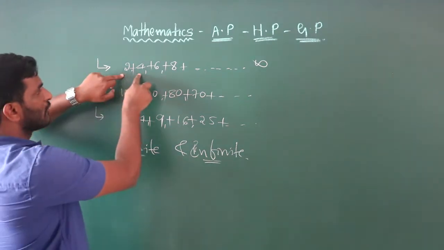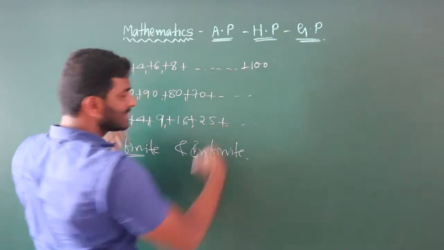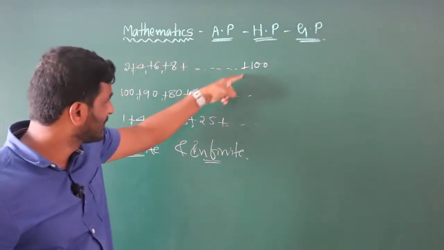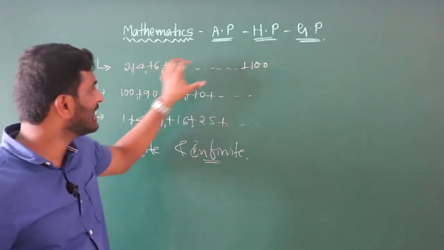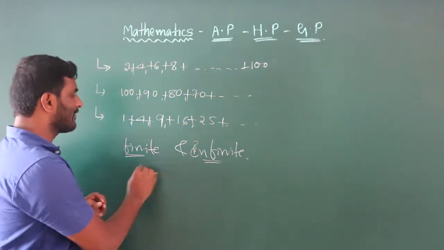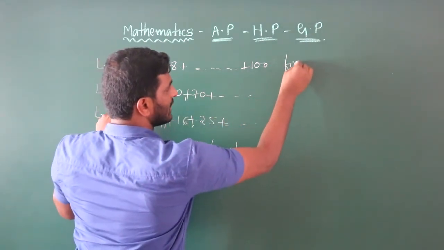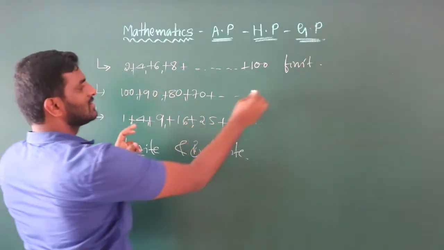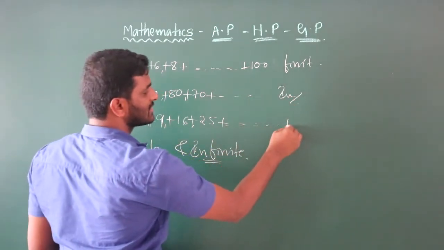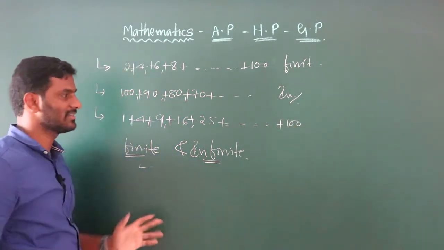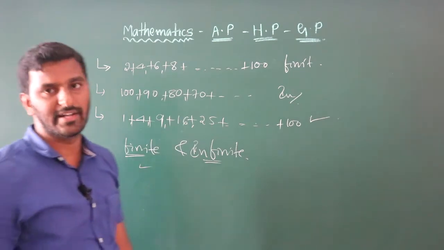If we take 2, 4, 6, 8 and let me take the last number as 100, is it countable? Yes, because there are only a few elements in between. So 2, 4, 6, 8 up to 100 is countable, an example of finite. And this one, 2, 4, 6, 8, etc., is infinite. Correct? And if you take it like this up to 100, is it countable? Yes, hence it is finite. Okay? There is finite and infinite.